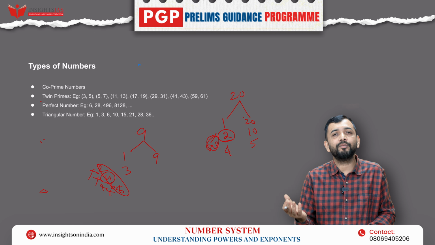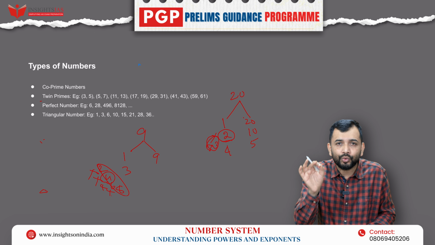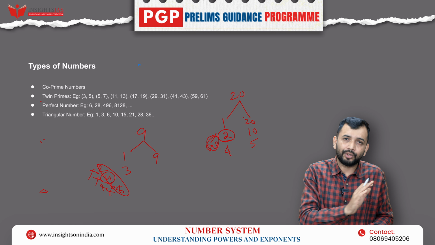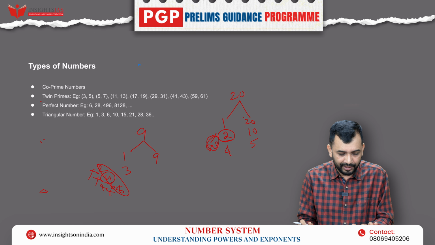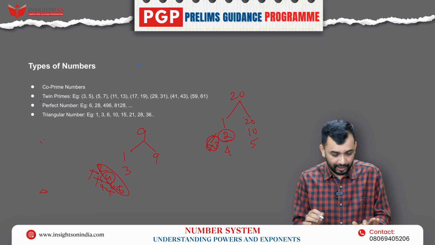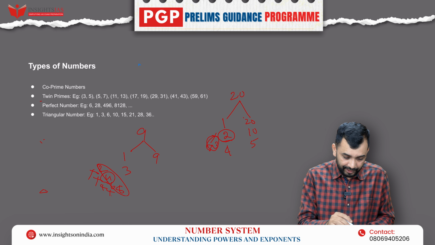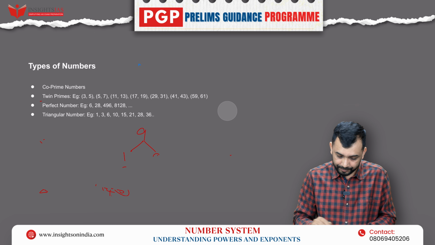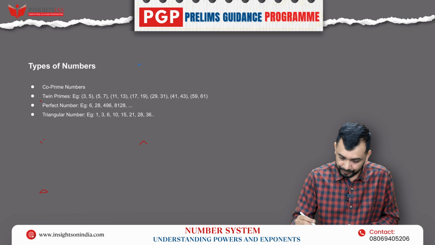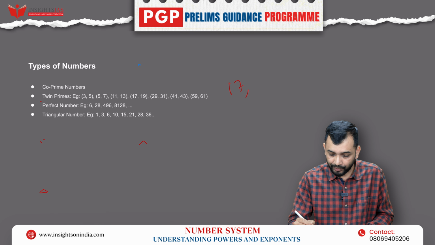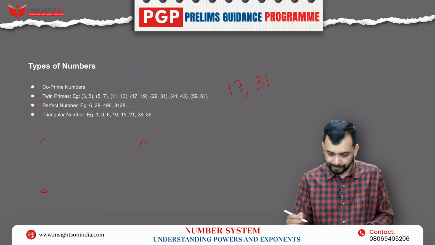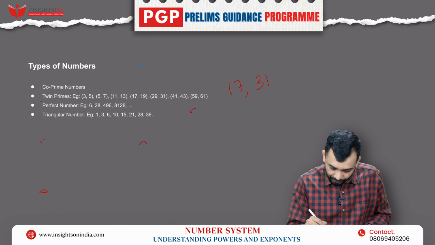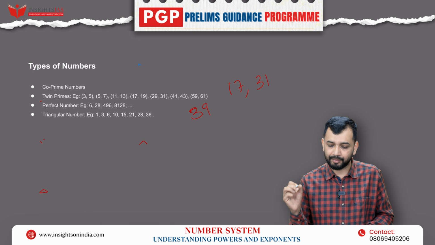So that means what am I to check? I check only the prime factors. No need to check all the numbers. So when they tell you to check whether 17 is a prime number or not, or whether 31 is a prime number or not, or whether 39 is a prime number or not.